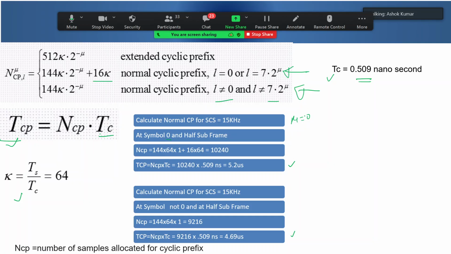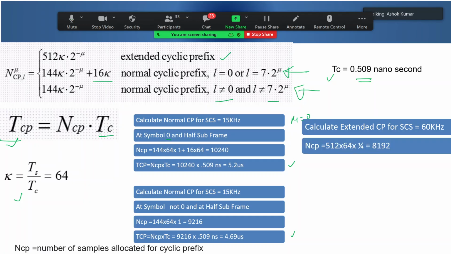Let us do one more last calculation for 60 kilohertz, the extended cyclic prefix. Here just calculate NCP. It is very simple: 512 into 64 into 2 to the power minus mu. 60 kilohertz means how much? It is numerology 2, so mu is 2, 2 to the power minus 2, that means 1 by 4. So your NCP will be 512, and if you calculate TCP, it will be 4.17 microsecond. So this is your time for the cyclic prefix.